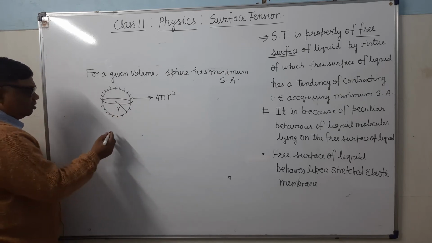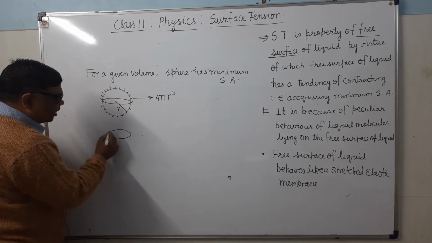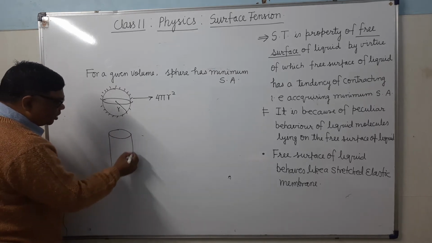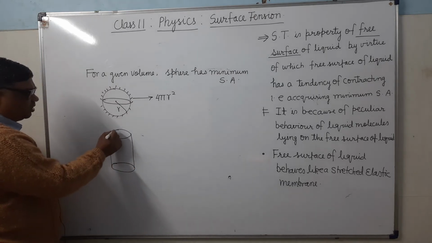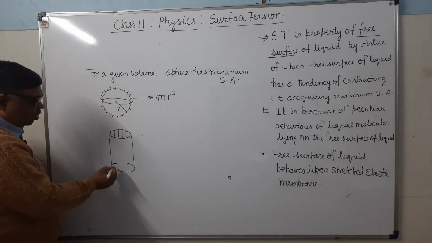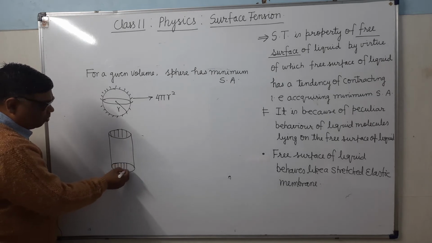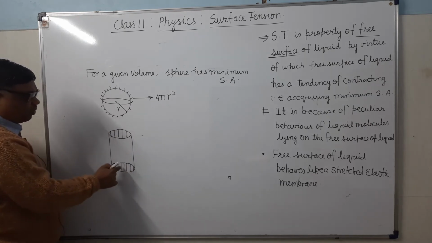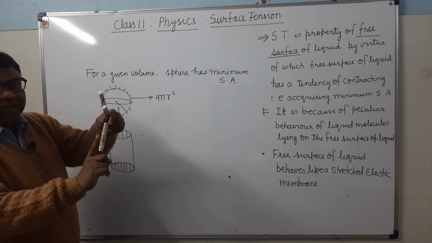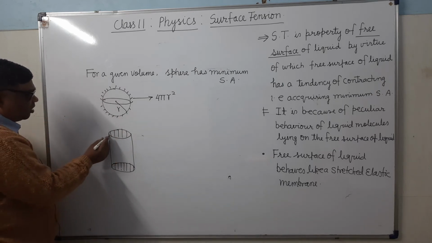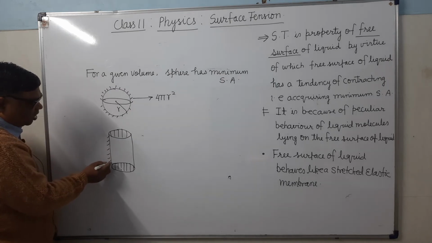Now here this is a cylinder. Its base is circular. Surface area will be the area of this circle plus the area of this circle plus the area of this curved surface. It's clear?